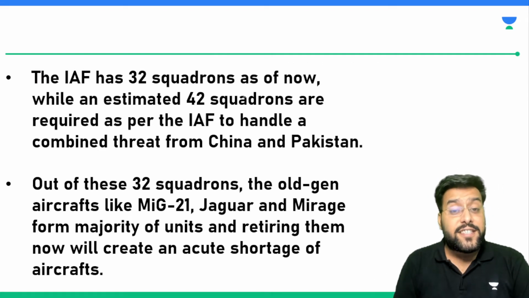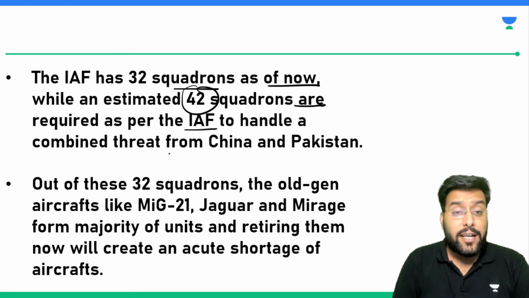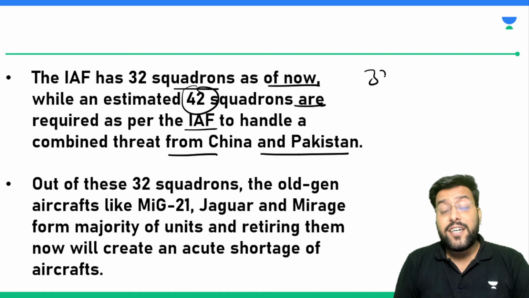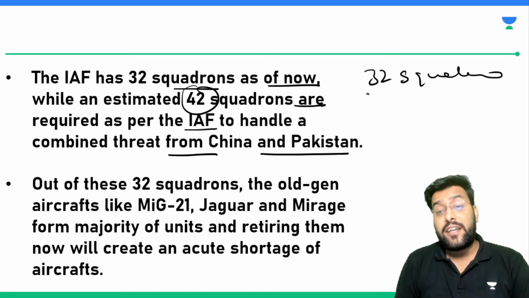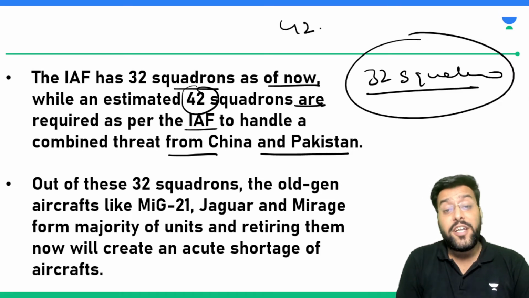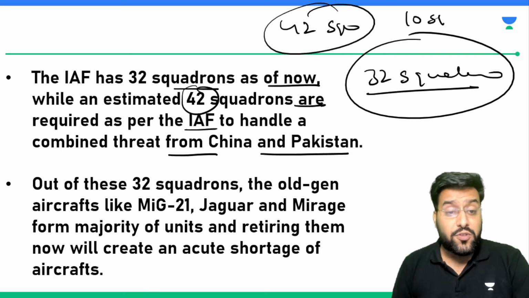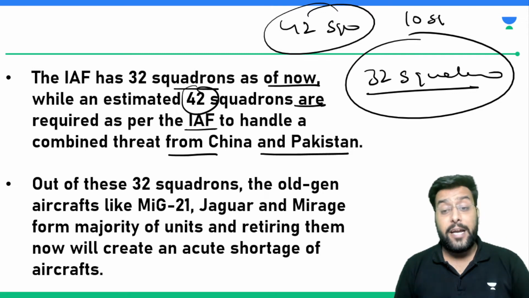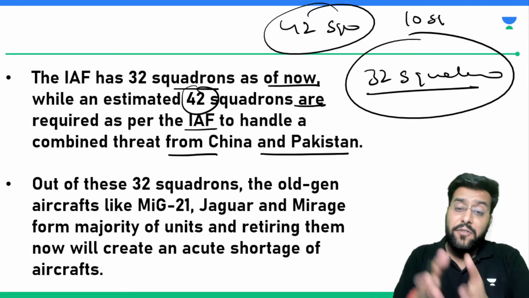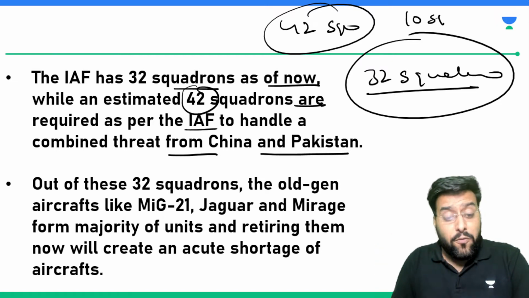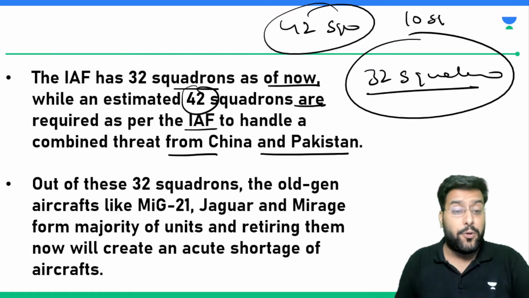Sir, the Indian Air Force has 13 squadrons as of now, with an estimate of 42 squadrons required, as per the Indian Air Force, to handle the combined threat of China and Pakistan. Sir, this is another reason. The Indian Air Force has 32 squadrons of fighter aircraft, and what we require is 42 squadrons. So we are already short of 10 squadrons when it comes to tackling the threat from China and Pakistan. In a situation where we are already short of 10 squadrons, how can we just remove the entire fleet, which is the major contributor to these squadrons?